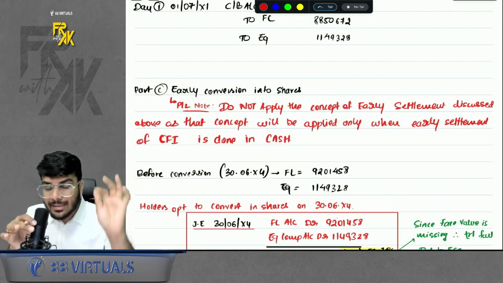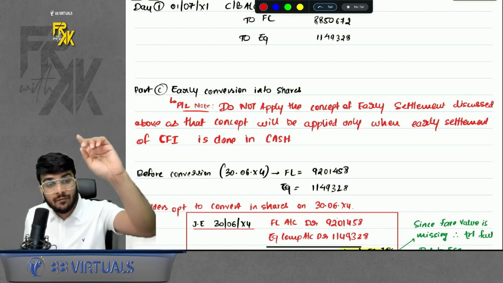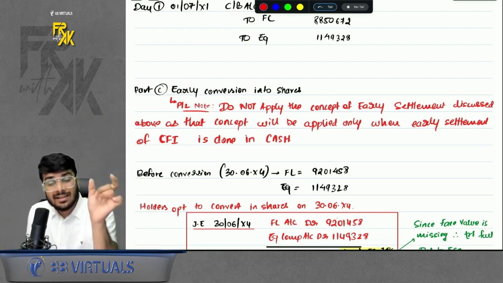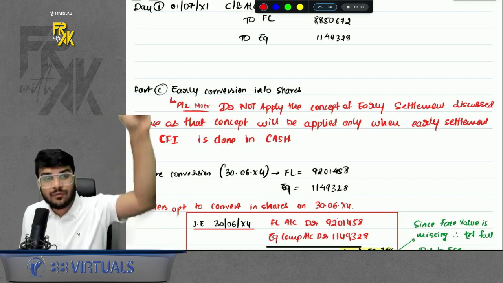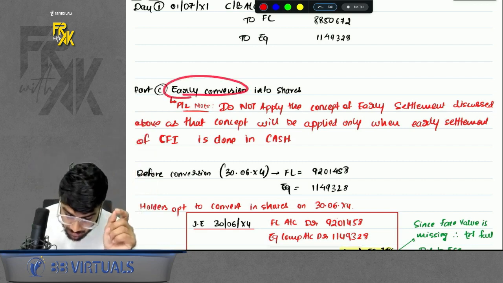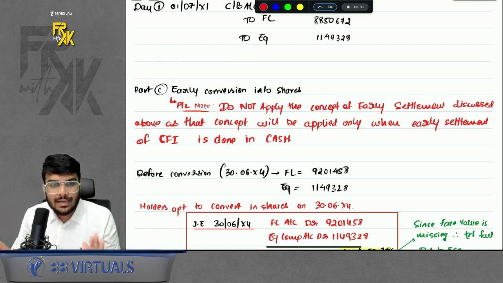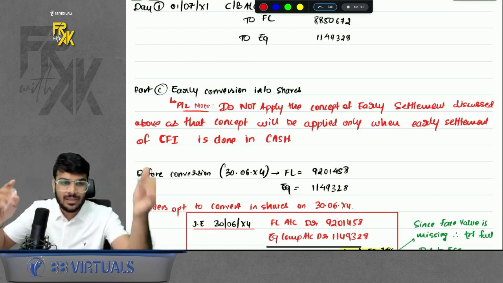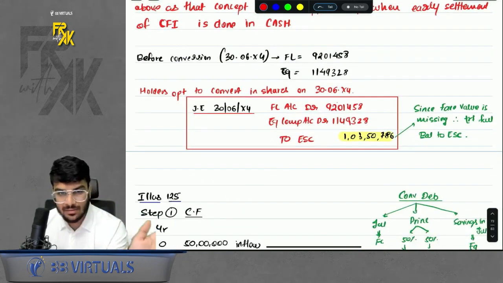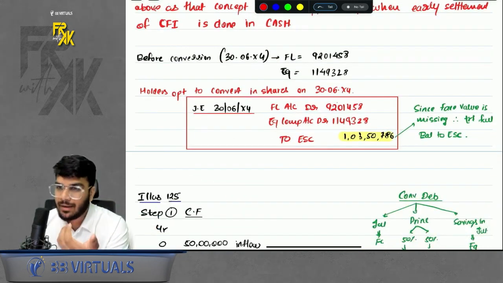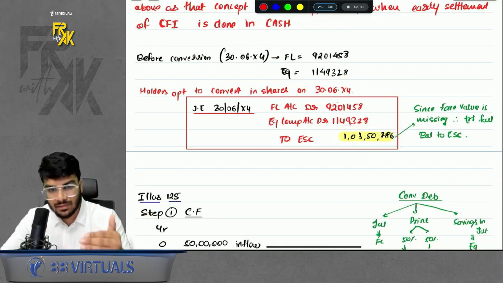No, early settlement is different, early conversion is different. In the early settlement point we discussed previously, it was settled early in cash. The 25,000 payment was made in cash. That is where you follow the above method. When the early conversion is happening into shares, in that case there is no need to calculate the bifurcation of how much for FL, how much for equity. Whatever is the value of FL on that date, reverse it. Whatever is the value of equity on that date, reverse it. Transfer it to equity share capital. Simple. You will understand this once you try to solve it.